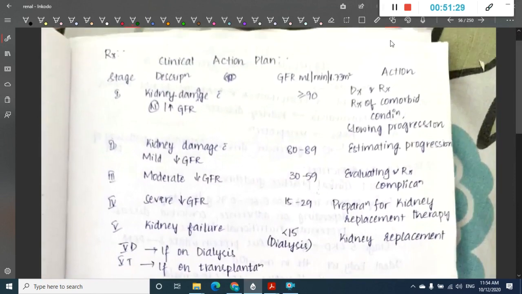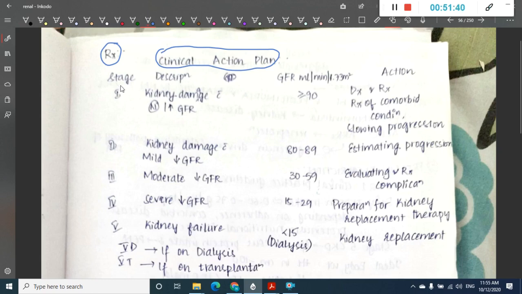Then how are you going to treat it? If you see the treatment of chronic kidney disease, first you will have to see the clinical action plan. In stage 1, the GFR is more than 90 milliliters per minute per 1.73 meter square, and we diagnose and treat the comorbid condition.